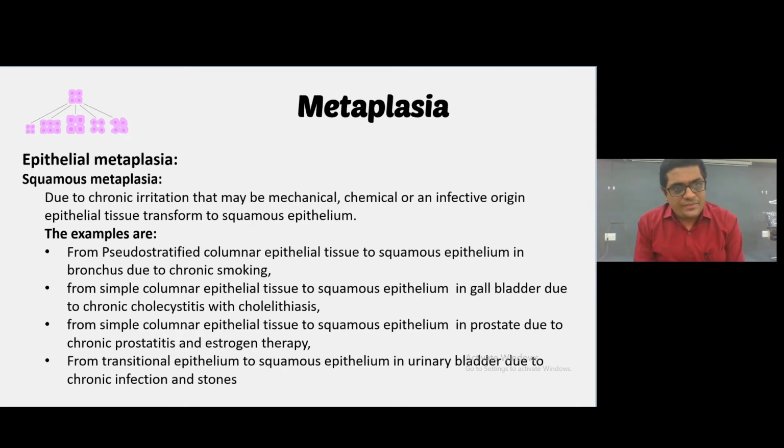Examples are: pseudostratified columnar epithelium to squamous epithelium in bronchi due to chronic smoking; simple columnar epithelium to squamous epithelium in the gallbladder due to chronic cholecystitis with cholelithiasis; simple columnar epithelium to squamous epithelium in the prostate due to chronic prostatitis and estrogen therapy; and lastly, transitional epithelium to squamous epithelium in the urinary bladder due to chronic infection and stones.